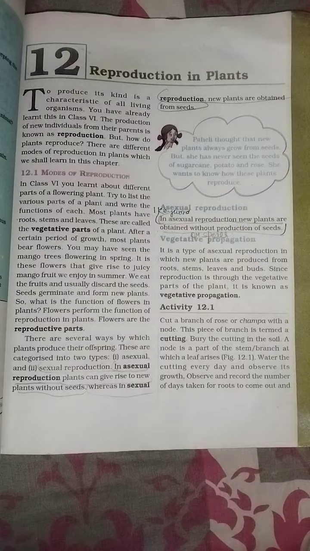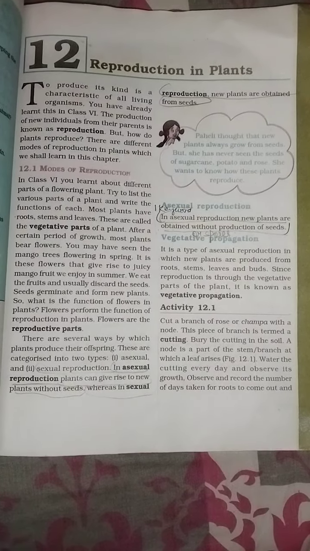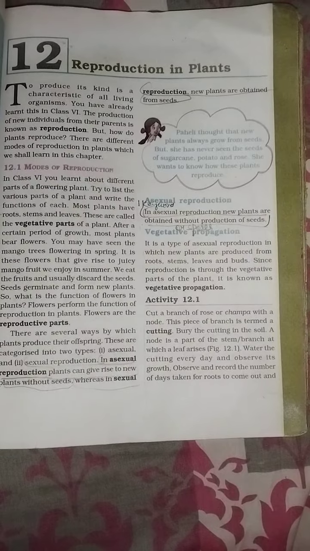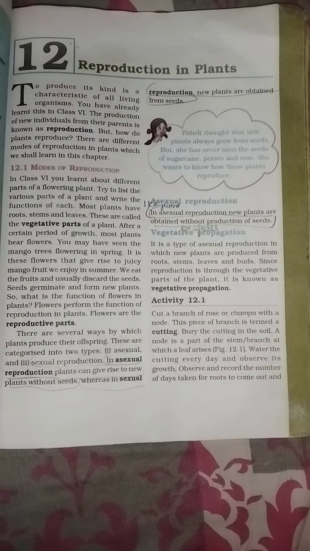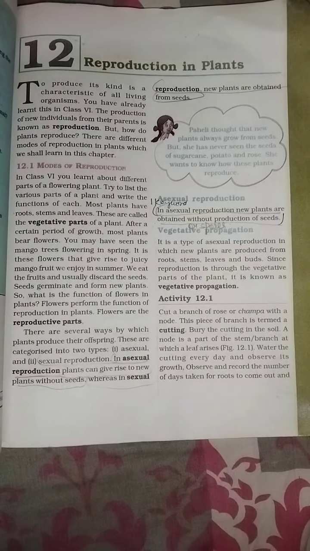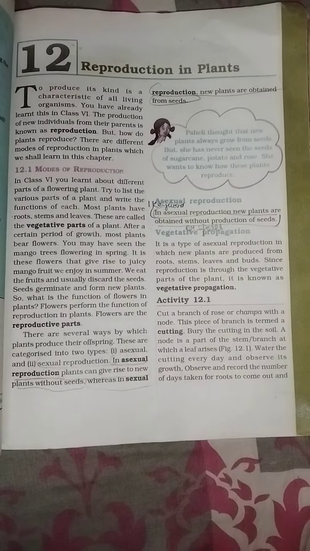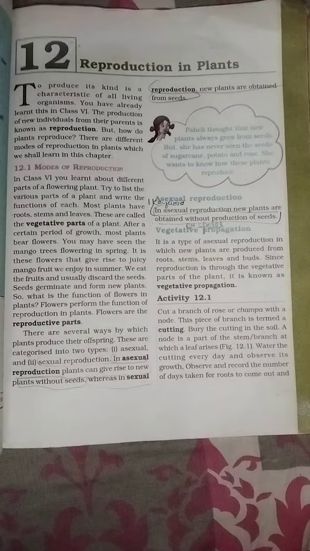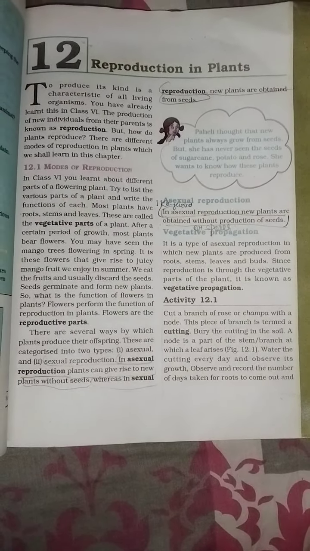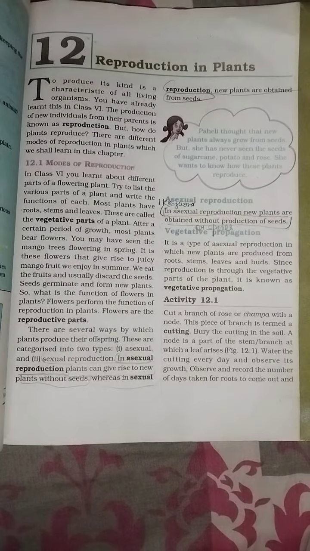Reproduction in plants. First, what is reproduction? The production of new individuals from their parents is known as reproduction, and it is an important characteristic of living beings. Next, how many types of reproduction are there? There are two kinds of reproduction, that is asexual reproduction and sexual reproduction.